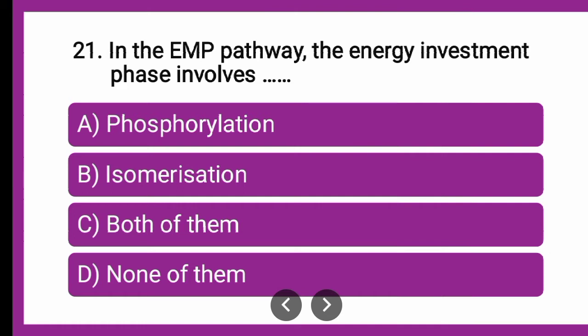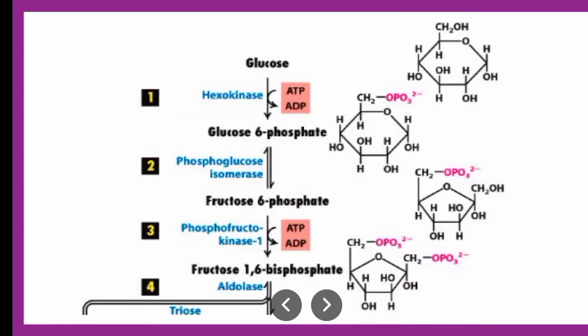So in the EMP pathway, the energy investment phase involves what all reactions? Now, if you see here, this is nothing but the energy investment phase, which is part 1, wherein it is going from glucose to fructose 1,6-bisphosphate. As you all know, glycolysis is the utilization of glucose.